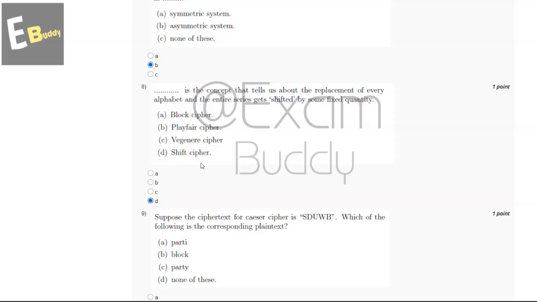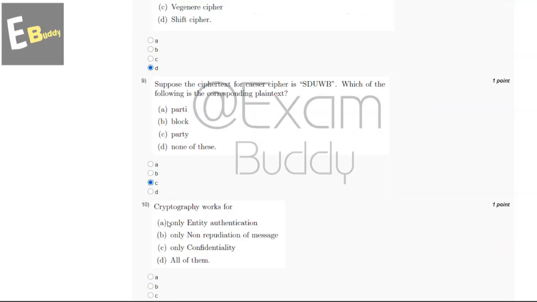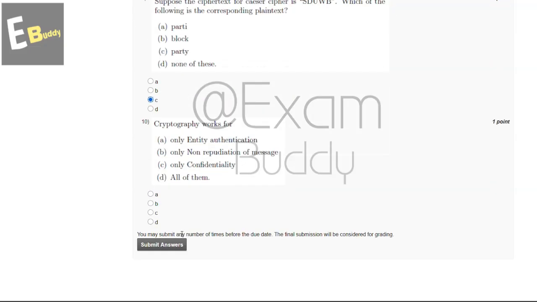And now let's go to our question number 9. Suppose the cipher text for Caesar cipher is SDUWB. Which of the following is the corresponding plain text? So these are the options, and the answer of our ninth question is C, party. And now let's go to our question number 10. Cryptography works for, so these are the options, and the answer of our 10th question is D, all of them. Now submit your answer.